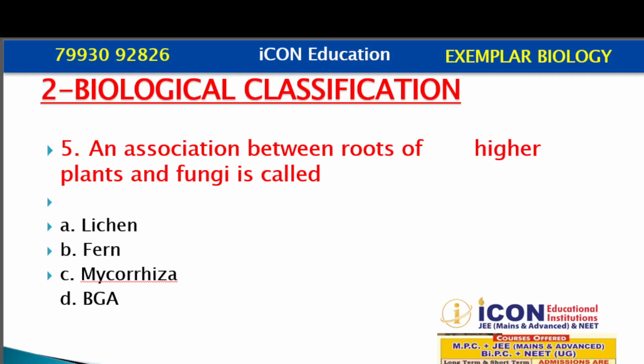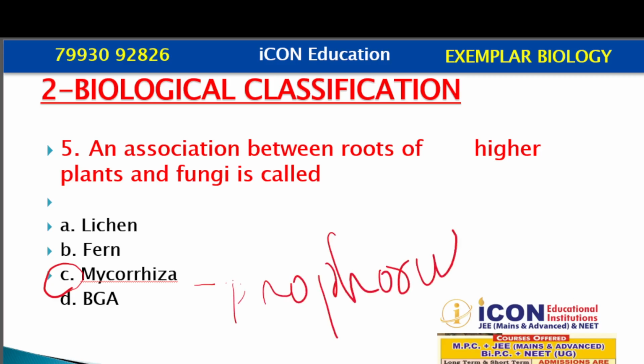Symbiotic association is shown by the Mycorrhiza. Mycorrhiza is the group of fungi that live in association with higher plants and help the plant to absorb phosphorus from the soil, and in return the plant gives them shelter and food. So the correct answer for question number 5 is Mycorrhiza.